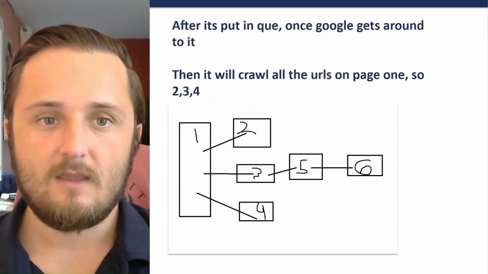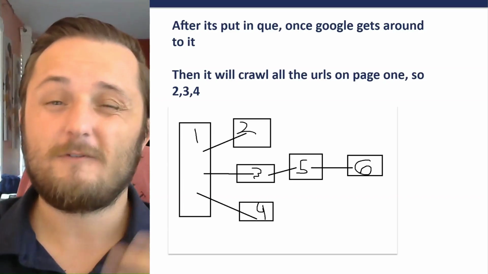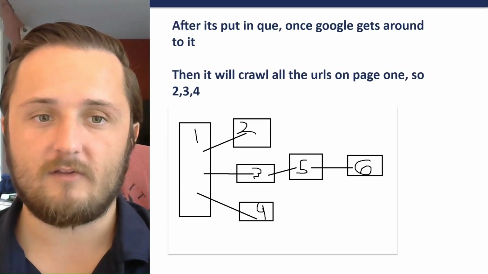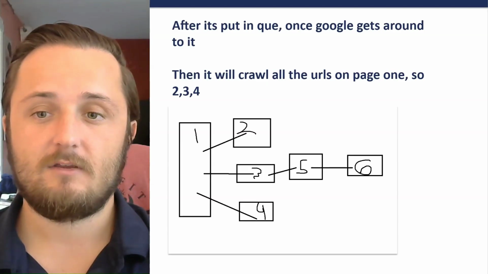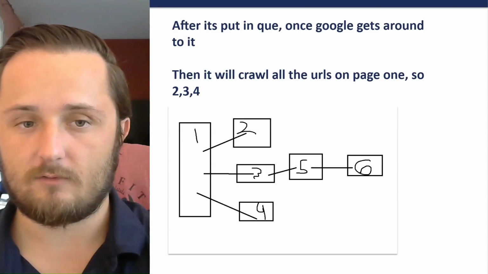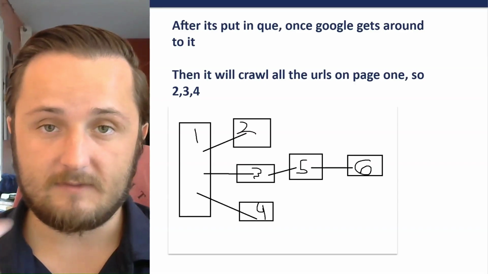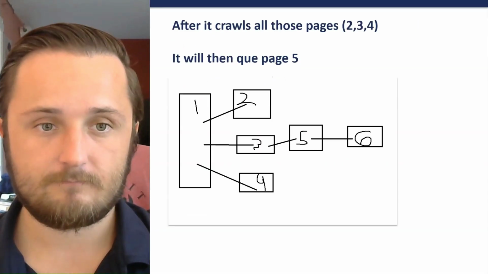Once Google finally gets around to crawling that page, it will then find all the URLs on page 1, right? So it will find the URLs 2, 3, and 4 in this example.